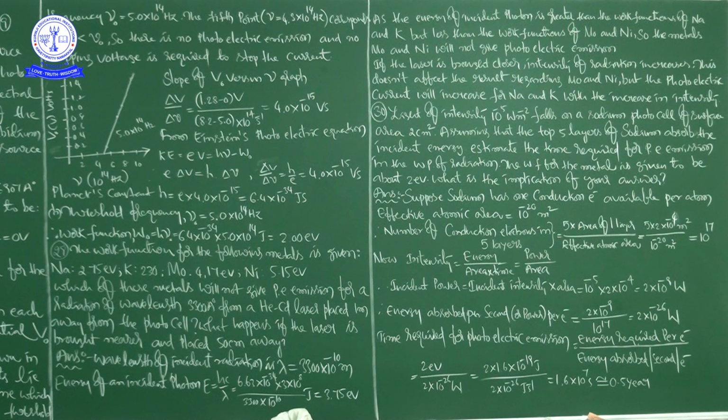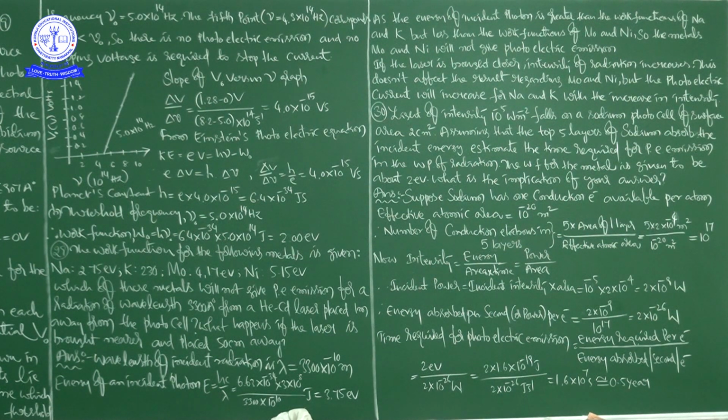I didn't write it here, but please listen. In terms of the wave picture, incident power is uniformly absorbed by all the electrons continuously. This is the statement from Einstein's information regarding the photon picture of light.